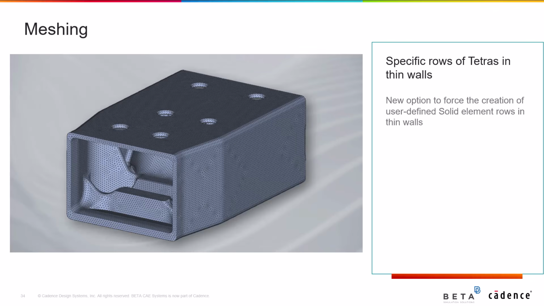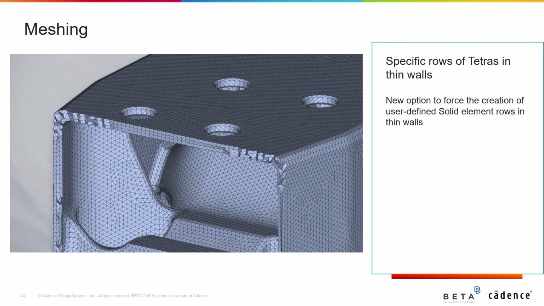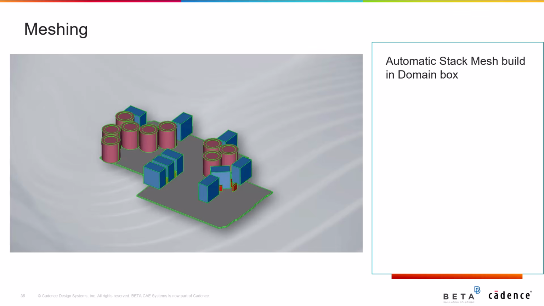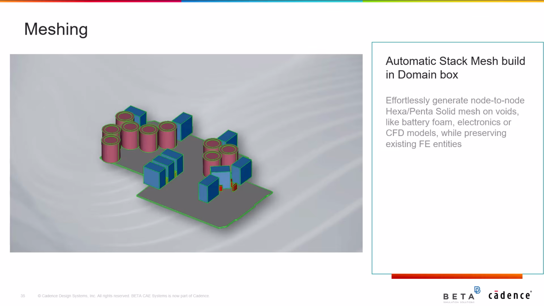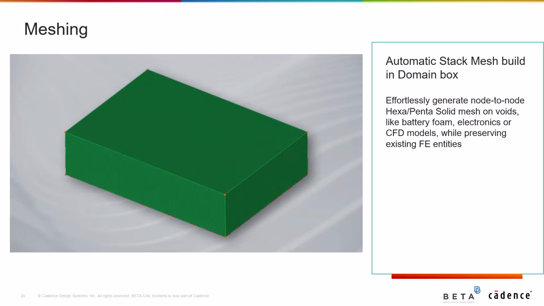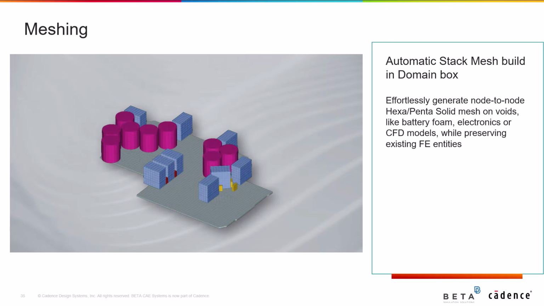Also, a new option that forces the creation of user-defined solid element rows in thin walls is introduced, allowing for precise control in the Tetra mesh generation process. Furthermore, with the new domain option of the Define Stack Mesh, it is now possible to automatically build stack mesh within a domain box. This means that you can now effortlessly generate node-to-node hexa or pentasolid mesh, also on voids, like battery foam, electronics, or CFD models, while preserving any existing FE entities if needed.